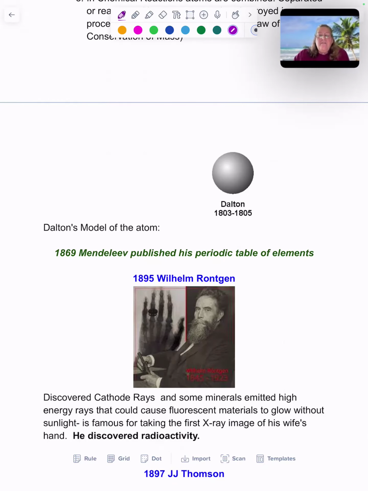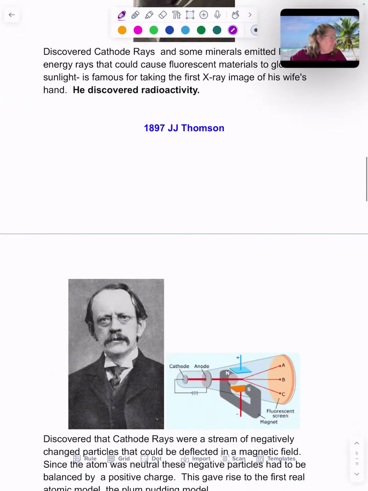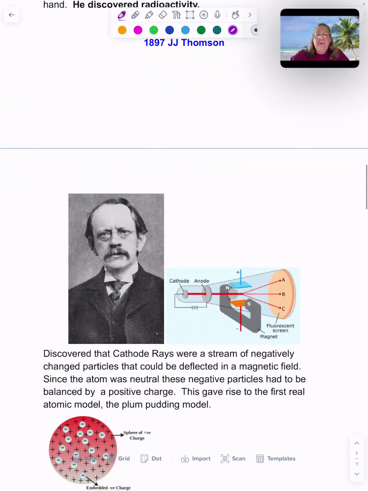Okay. Shortly after, J.J. Thomson comes along, working in Great Britain. He's playing with cathode rays. Electricity was new. You had a positive and negative plate, and you could develop a stream of particles going from the cathode to the anode. Well, he took this stream of particles and passed it through a magnetic field and realized that it could be deflected.